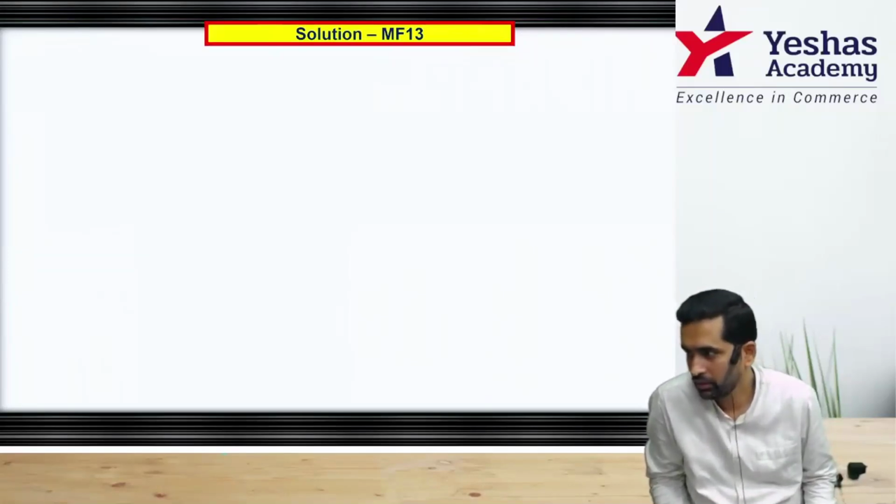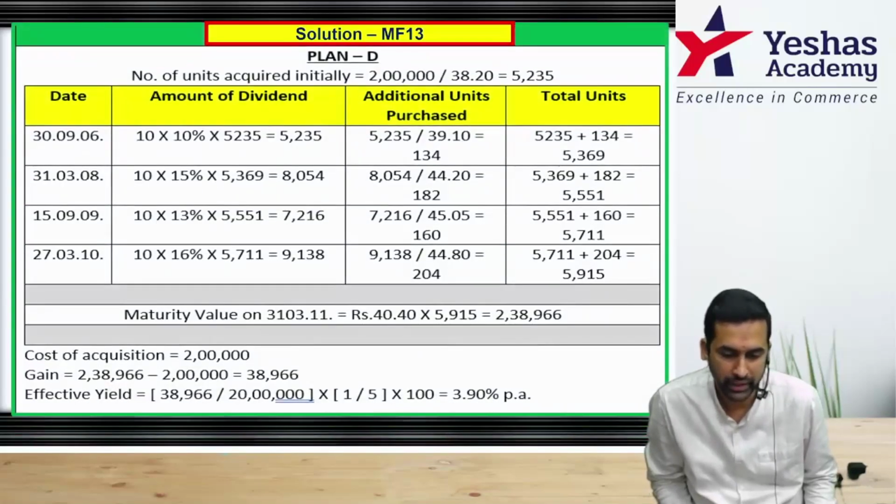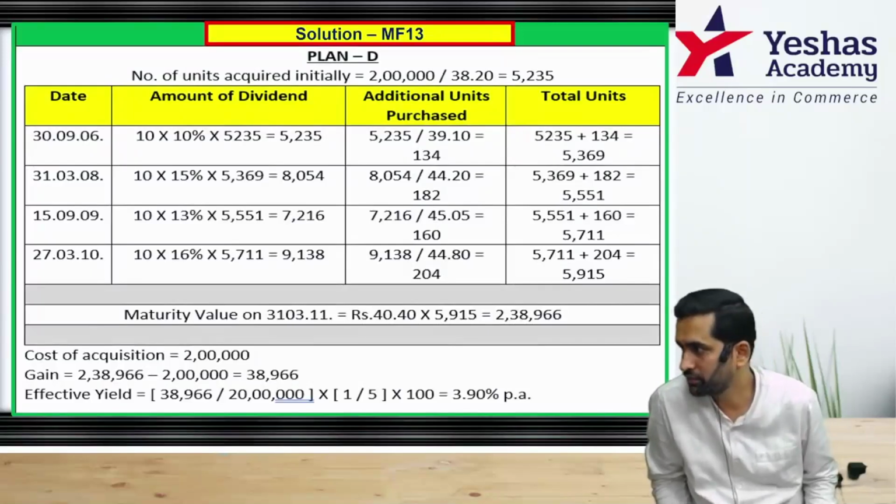Next column, how to calculate fresh units? 5235 units into face value 10 rupees into dividend rate 10%.